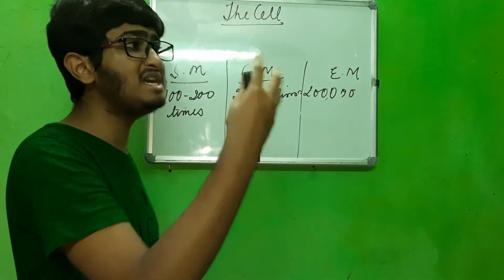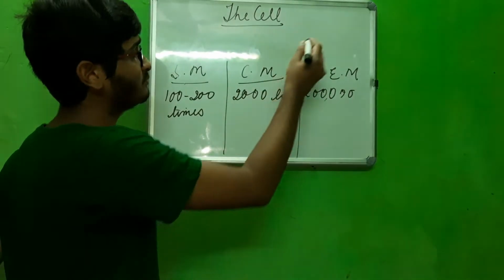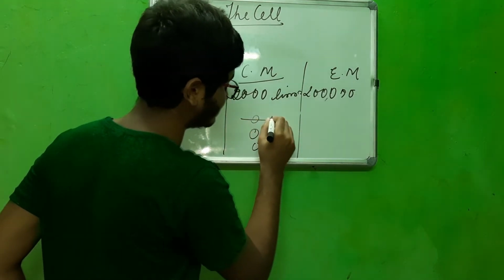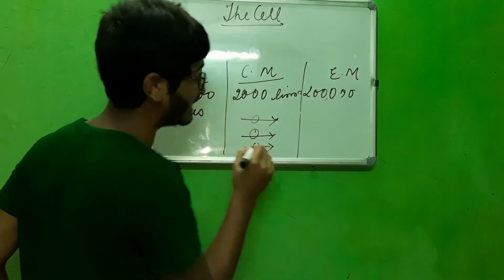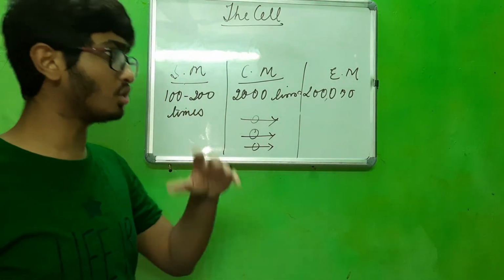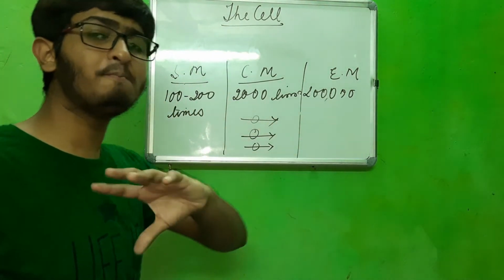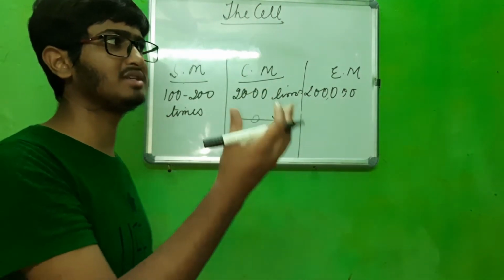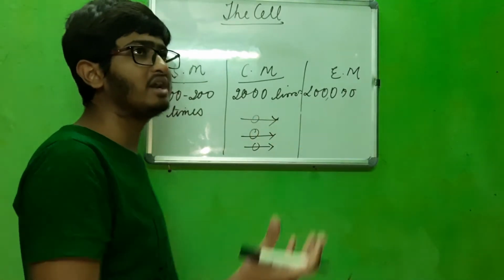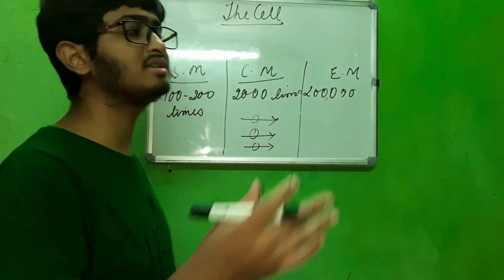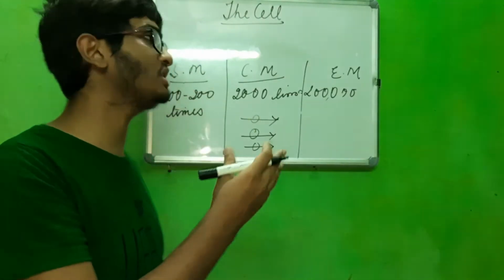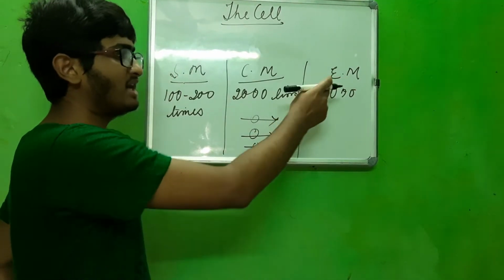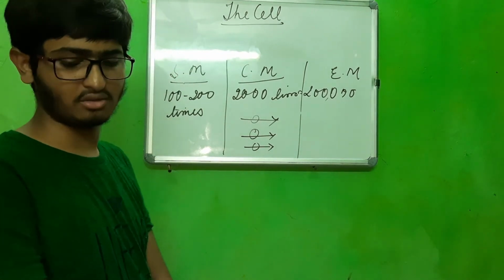So those beams of electrons, beams means, you can see it like this, we call these as beams of electrons. So beams of electrons are used as the source of light, and they are bent by the magnets. Electrons possess some charge, so magnets can bend them. So this is how we attain magnification in case of an electron microscope. So that's why it is known as an electron microscope.